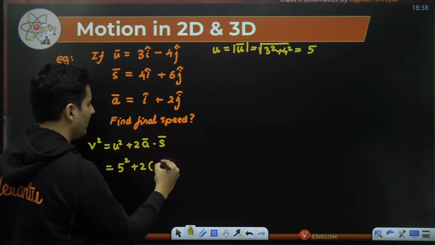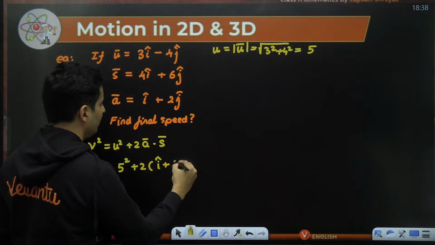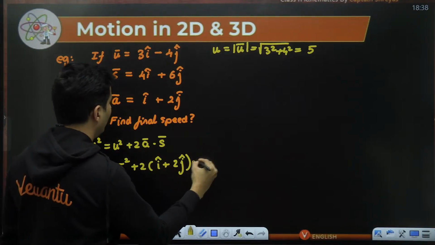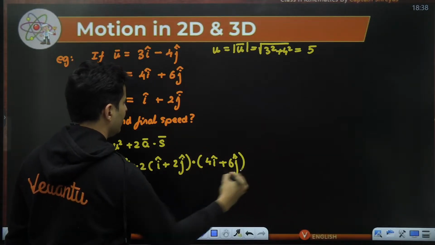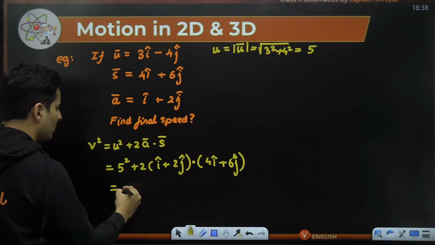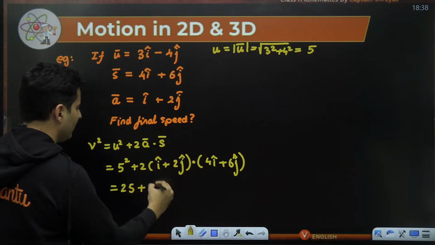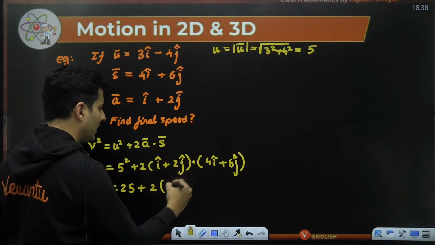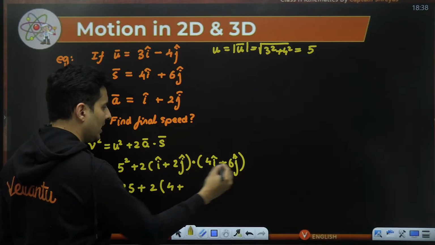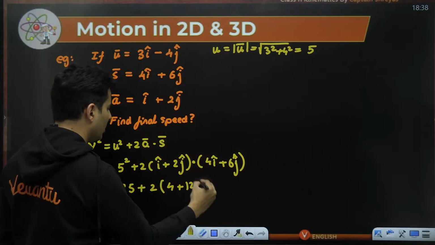Acceleration and displacement will be dot producted. So i cap plus 2j cap dot product with 4 i cap plus 6 j cap. Okay. So 5 square is 25 plus 2 multiplied by i into 4i, that will be 4, plus 2j into 6j, it is nothing but 12.